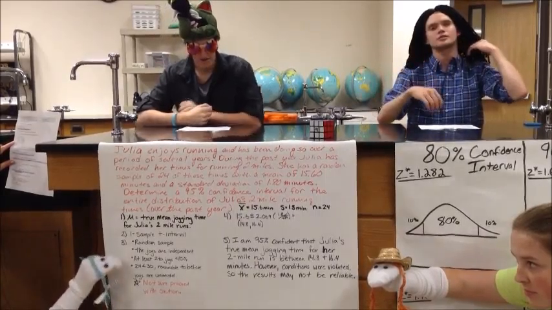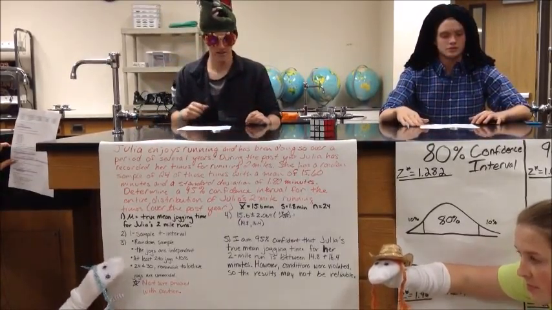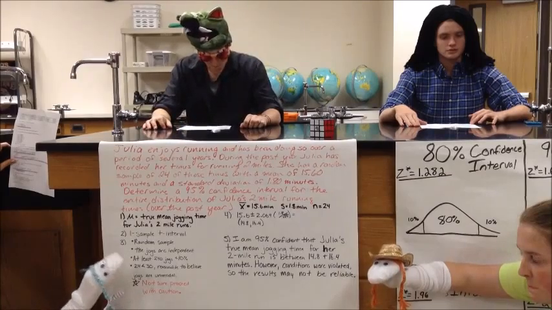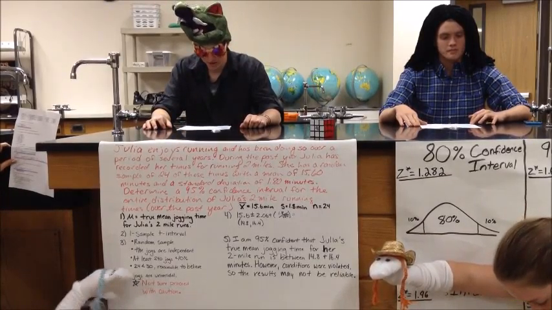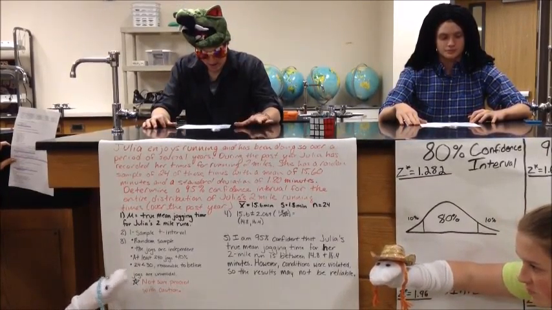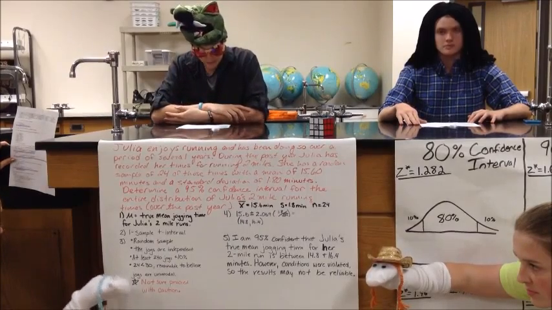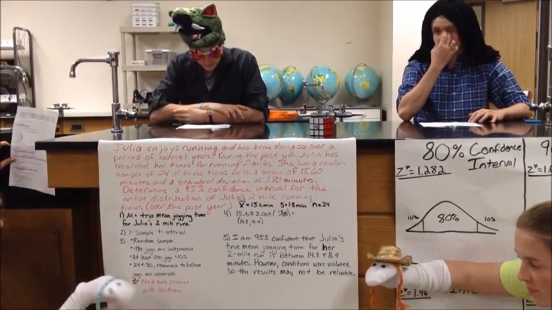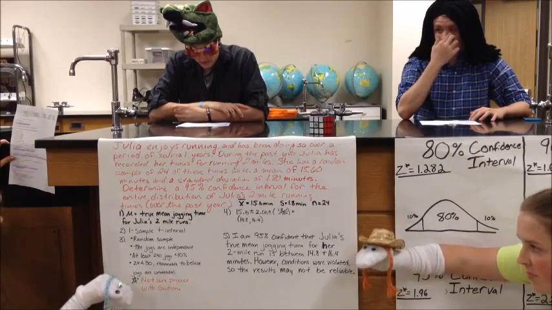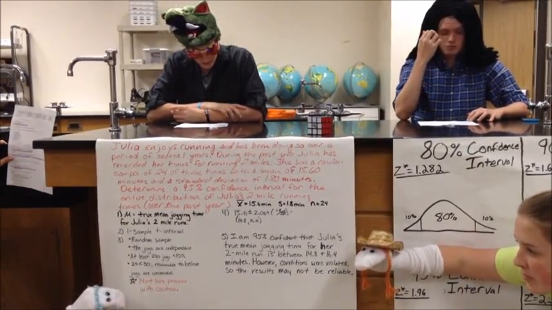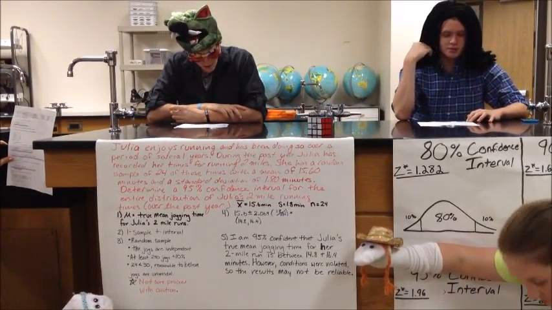It is a random sample, like it says in the problem. The jogs are independent, they don't affect each other. There must be at least 240 jogs in order for our sample to be less than 10% of all the jogs. 24 is less than 30, so it's reasonable to believe that the graph of this model is unimodal. Alright, so we met all the requirements. Now what?